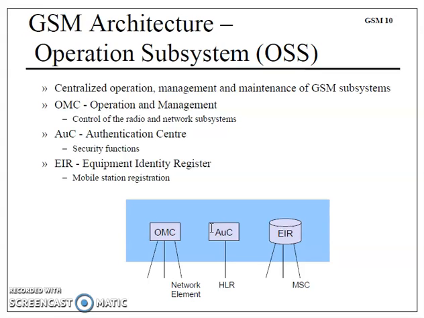Operation subsystem includes OMC, operation and management, which is controlling the radio and the network subsystem. AUC, which is nothing but authentication center. EIR, which is nothing but equipment identity register. So these are again all operation subsystem components.